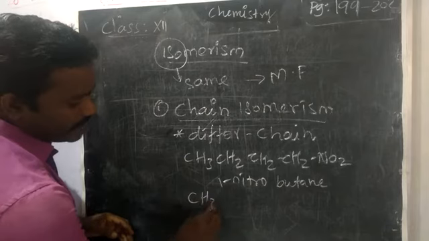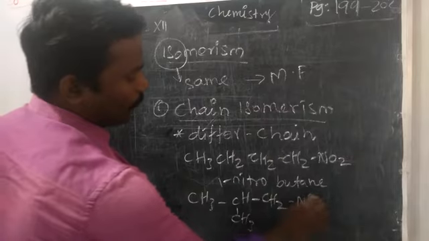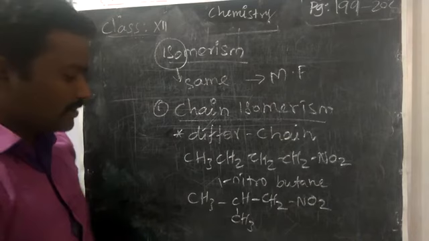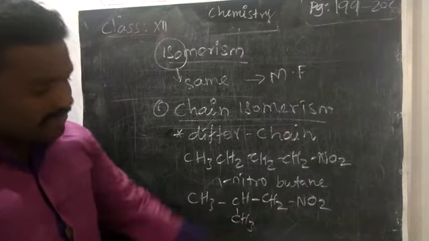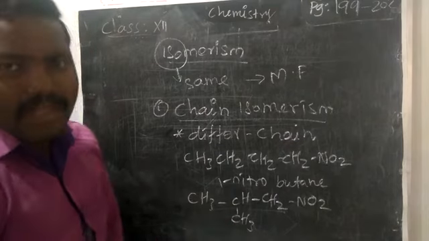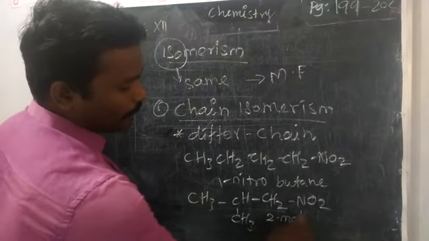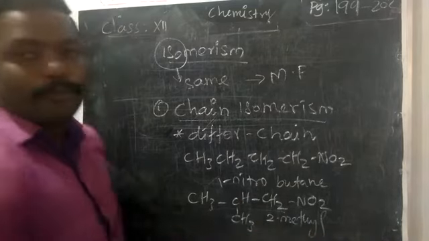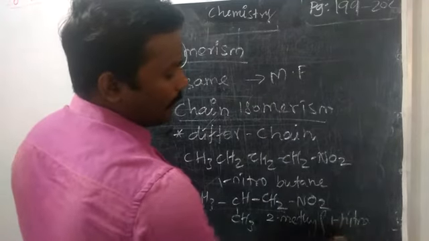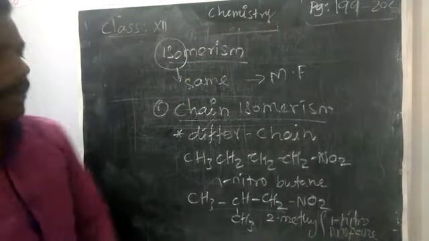How? CH3, CH, CH3, CH2NO2. If you count, both have the same number of carbon, hydrogen and oxygen. What is the name of this compound? 1, 2, 3. First we have to choose the parent chain which should be connected with the functional group. So it is 2-methyl 1-nitropropane, because in the parent chain we have 3 carbons.